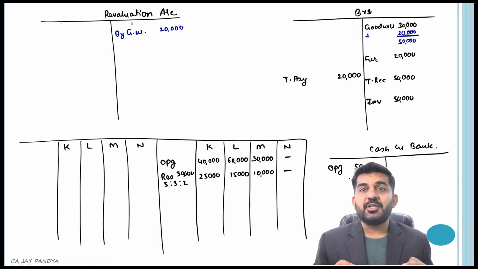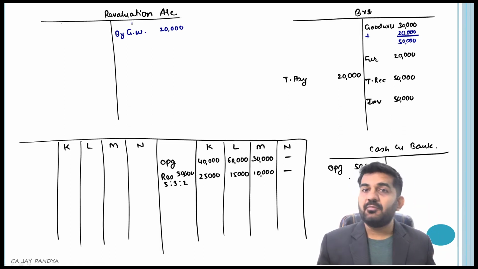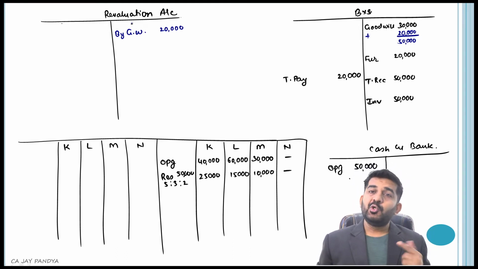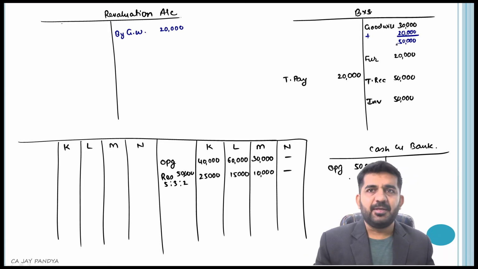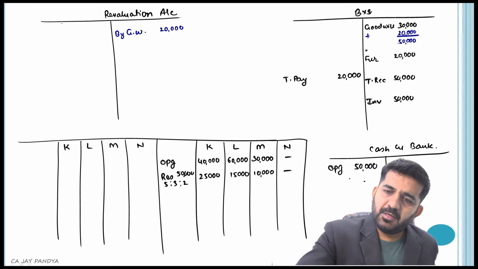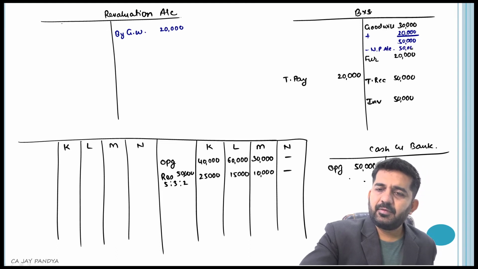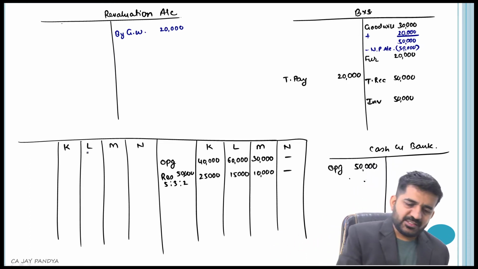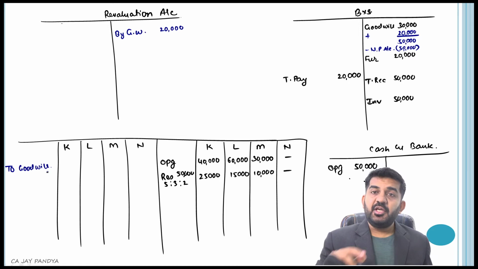If the goodwill is to be written off, I need to pass a journal entry: new partners account debit to goodwill. So new partners will be automatically debited. So goodwill will be removed by rupees 50,000. Goodwill is credited, so new partners account will be debited. How much? 50,000. In which ratio?